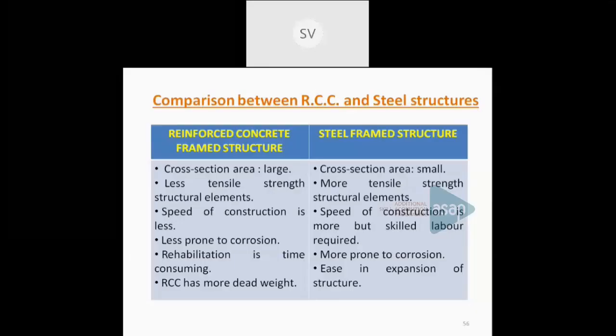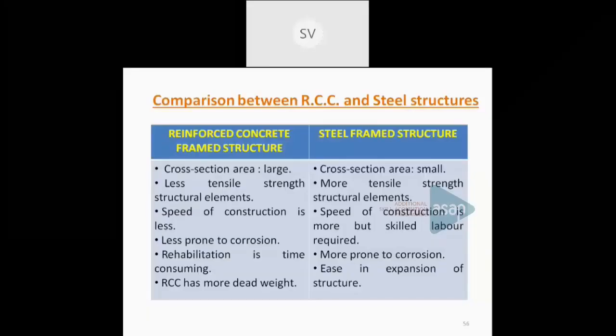Okay. So dead load is more in a reinforced concrete structure, but it is less in a steel framed structure. That is the most advantageous thing in steel framed structures. So that is about the difference between the framed structural systems, the steel or a concrete framed building.